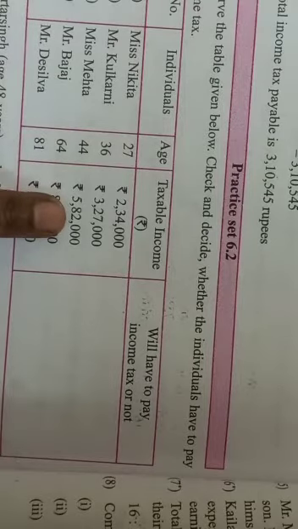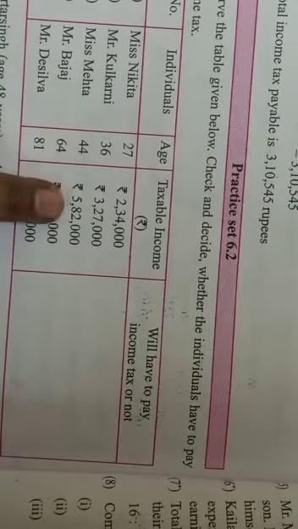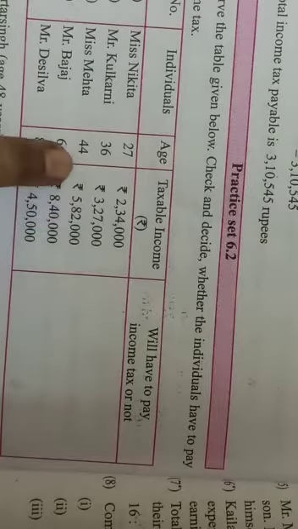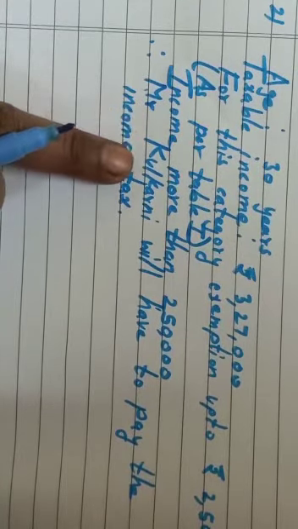Now next one, the third one is again Miss Mehta, age 44. Now orally you tell me 5,82,000. Now 5,82,000, 44, again table 1 up to age 60, and same answer here. 5 lakh, exemption up to 2,50,000 only for this also. So same method, answer is exactly what we wrote here. Only instead of Mr. Kulkarni, you will write Miss Mehta will have to pay the income tax because it is more than 2,50,000. So this answer also is yes, Miss Mehta. This you can do it.